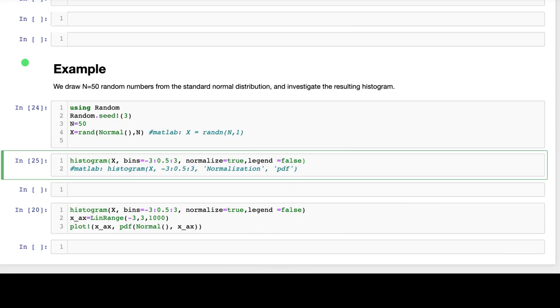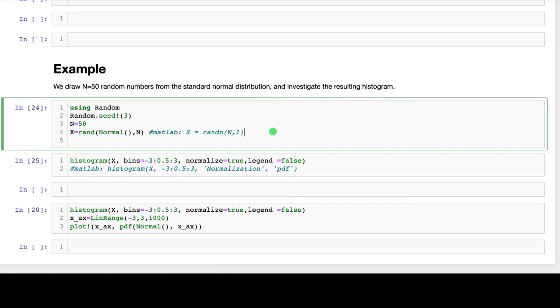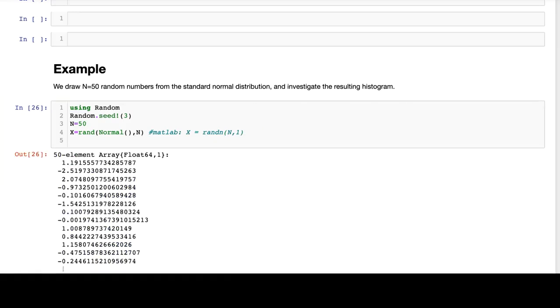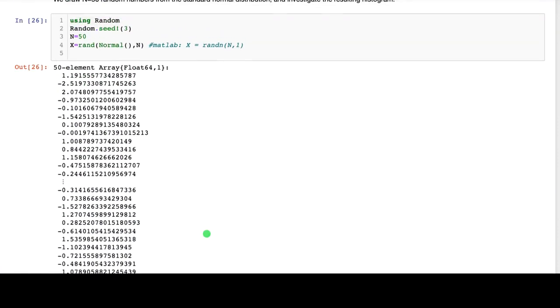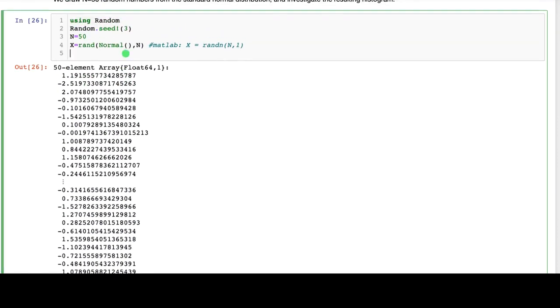Let's have a look at an example. We draw n equal to 50 random numbers from the standard normal distribution, and we'll have a look at the resulting histogram. So first we draw 50 random numbers. Here they are. They're sort of all over the place, so it's not a bad idea to sort them so we have an idea of the structure.